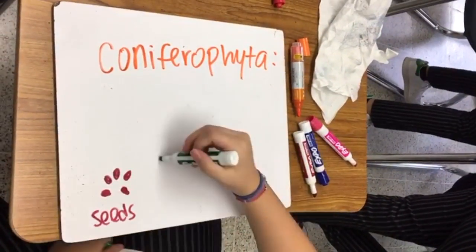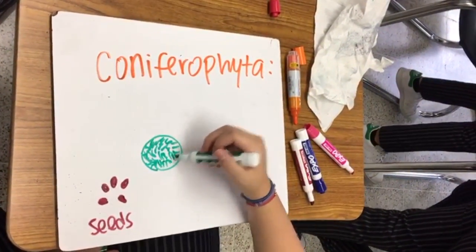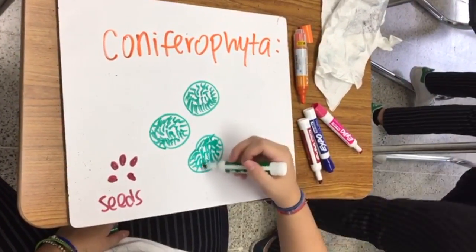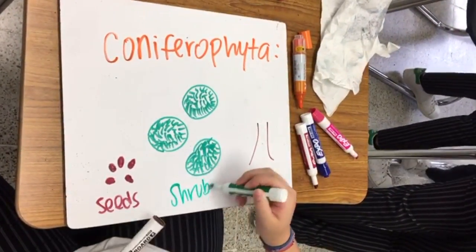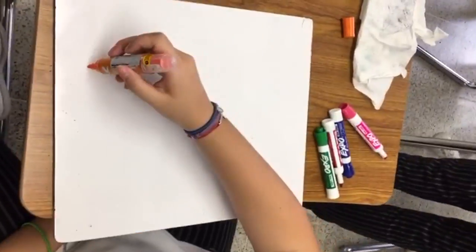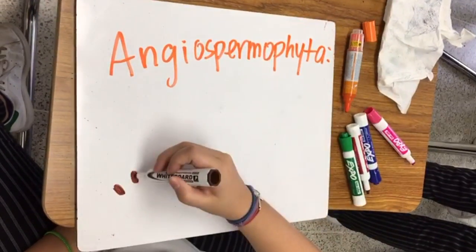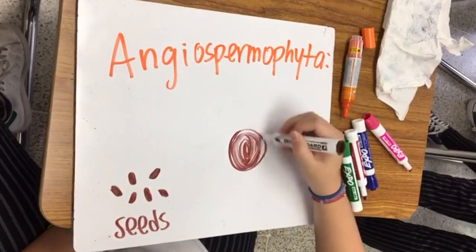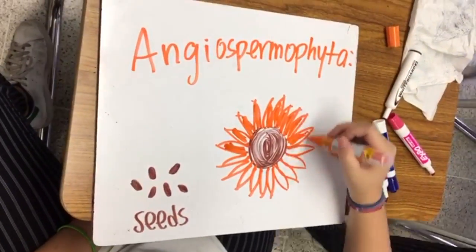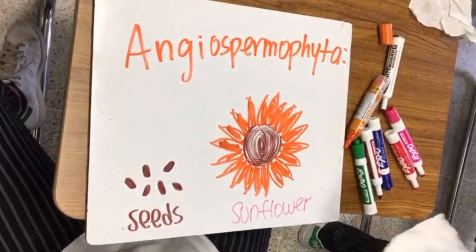Coniferophyta produce pollen rather than spores, often in huge amounts. They produce seeds which are found in cones and on branches. Most have needle-like leaves to reduce water loss. Some examples are shrubs and trees. Angiospermophyta all have flowers which produce pollen. They all produce seeds which are associated with fruit or nuts. Some examples are flowering plants.